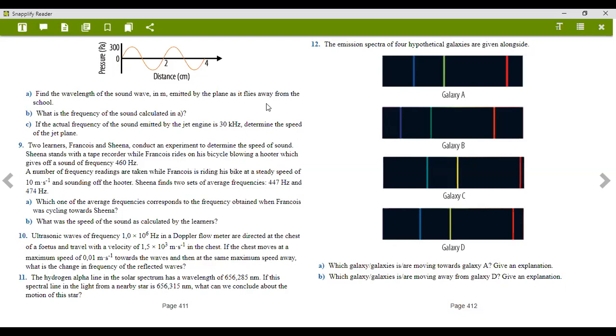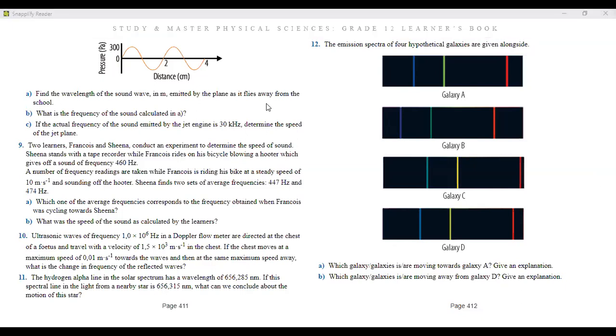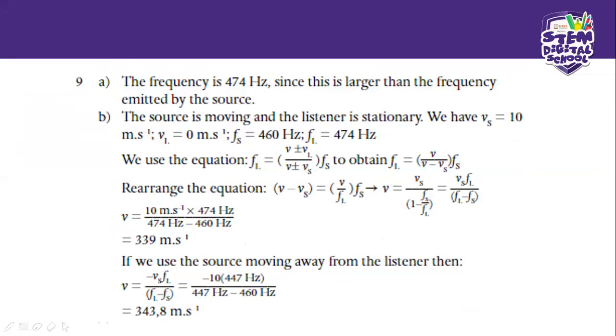As you can see here, the frequency of 474 is larger than the frequency emitted by the source. As the source gets closer to the listener, the sound becomes much louder. That's why we chose 474, because it's the highest frequency therein.